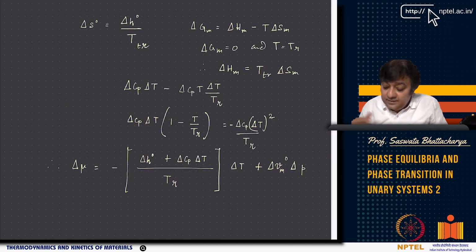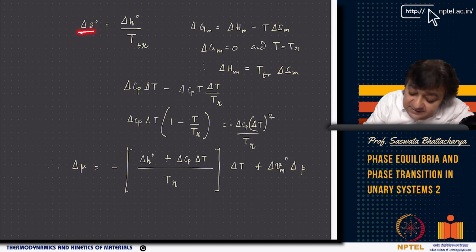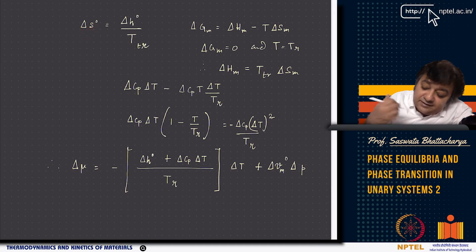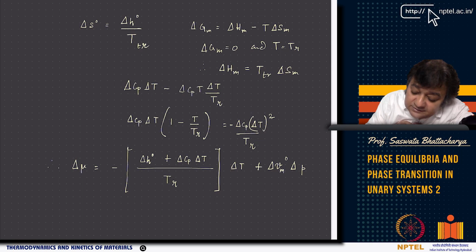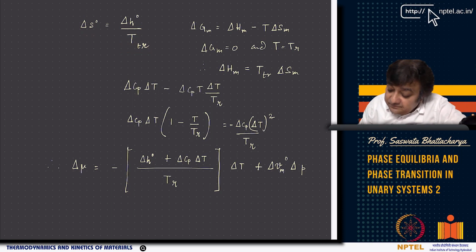So now remember delta S0, we have seen that for the ice water problem and also other problems. So at constant pressure delta S0 is nothing but delta H0 by Ttr, right? Because delta Hm, as you can see here, is equal to Ttr delta Sm, so delta Sm is delta Hm by Ttr.